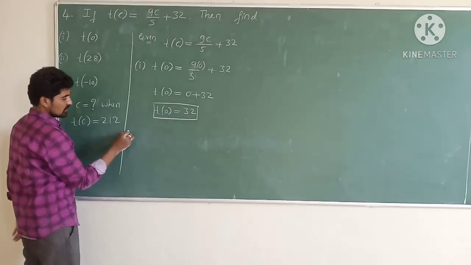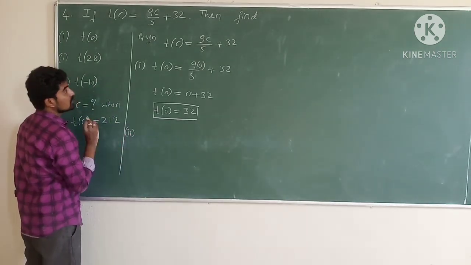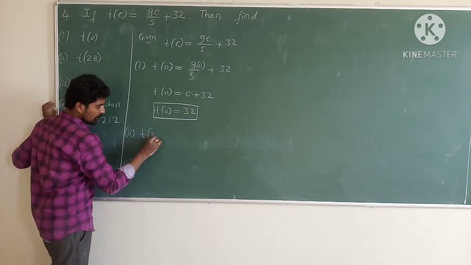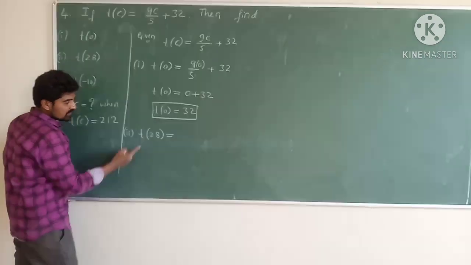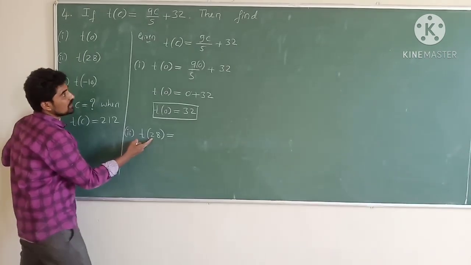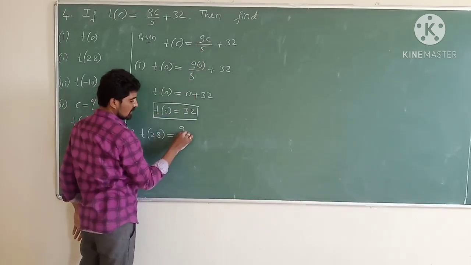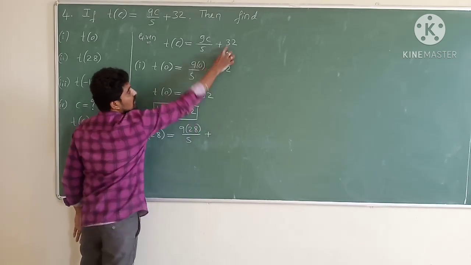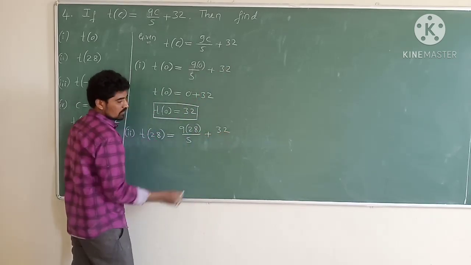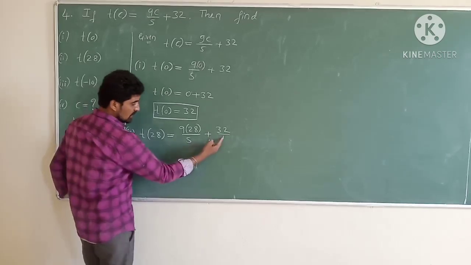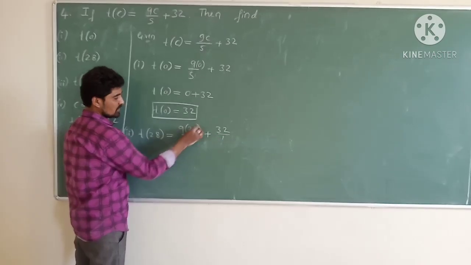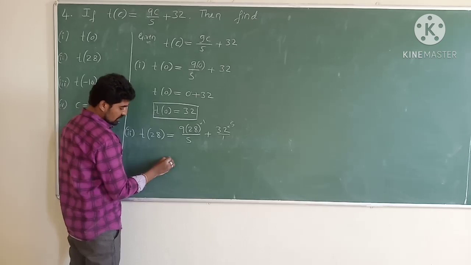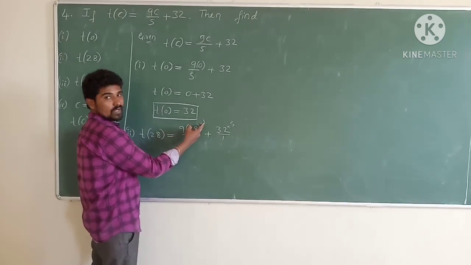Next, second question. So what is the second question here? T of 28. T of 28 means in place of c we put 28. 9 into 28 divided by 5 plus 30. Now here 1 is there, so LCM of 1 and 5 is 5. So here multiply by 1, here multiply by 5, which is equal to 9 into 28 into 1.